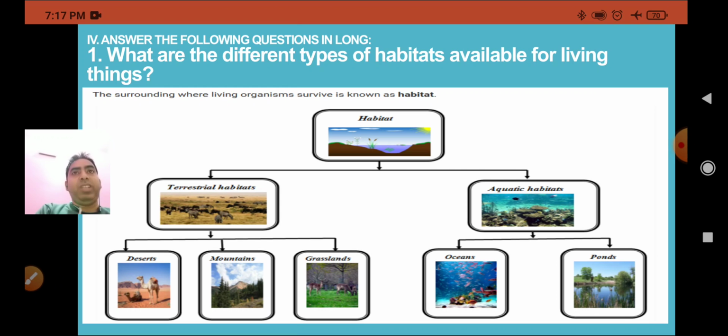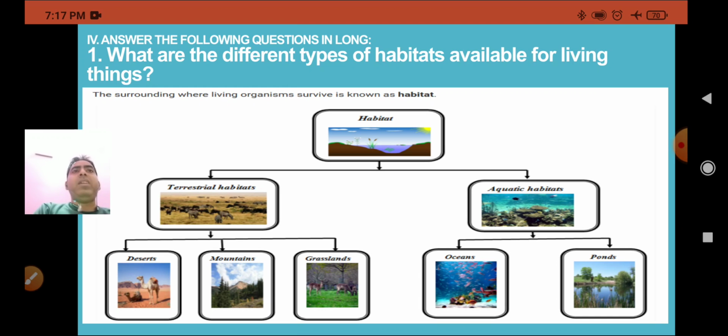First is the terrestrial habitat. Terrestrial habitat means those organisms which live on the land, and the forest comes inside that. Inside the forest come the tropical rainforest, temperate deciduous forest, and coniferous forest. In the desert, the dry area, the climate is hot, hot winds blow, and the temperature is very high.